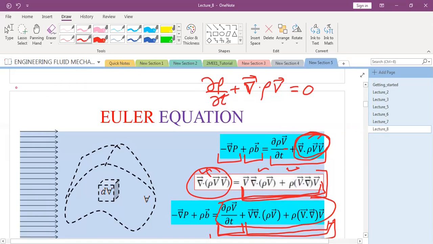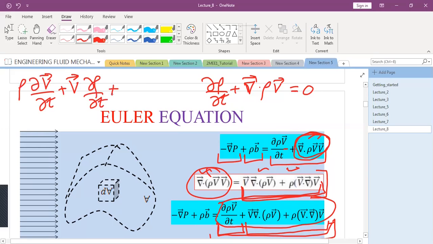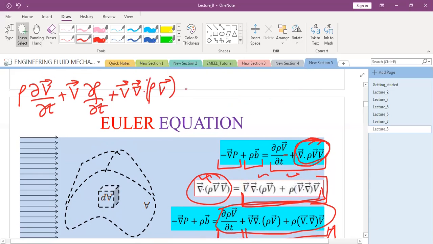Del rho by del t: this first term, you can apply a product rule. You get rho ∂v/∂t plus v ∂rho/∂t. And you can keep these two terms as such. That is v del dot rho v, then plus rho v dot del v. Sir, in this v is common. Now, can you combine any two terms?